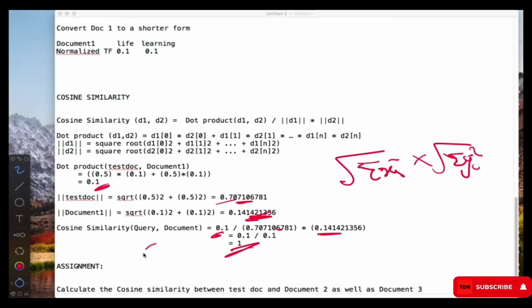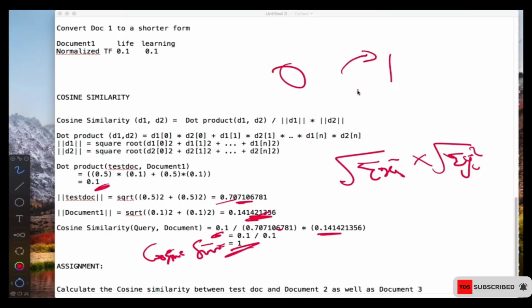So our cosine similarity is equal to 1, which says that they have a very, very high similarity between them. Remember, the value ranges from 0 to 1, and the closer to 1, the stronger the relationship or similarity, and the closer to 0, the weaker the similarity. I'm just using negative here to represent weak similarity and positive here to represent high similarity.